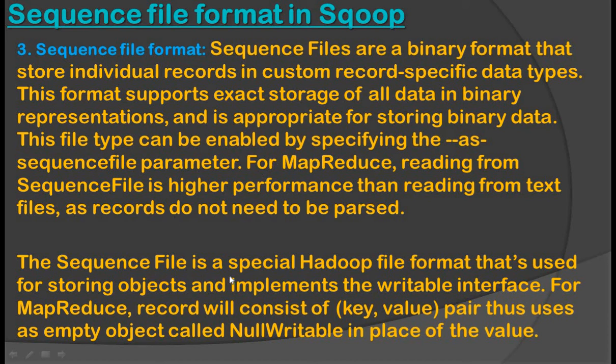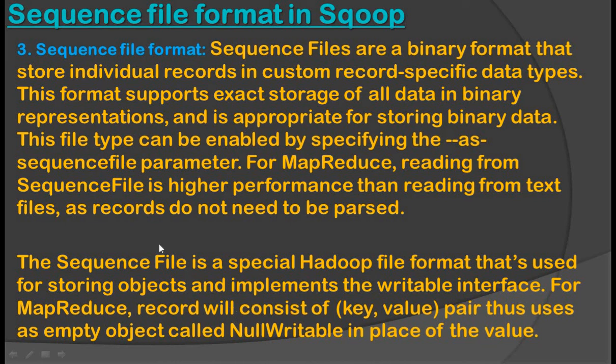The sequence file is a special Hadoop file format that is used for storing objects and implements the Writable interface. For MapReduce, a record consists of a key and value pair. Thus, Sqoop uses an empty object called NullWritable in place of the value. So these things we will see in the MapReduce sessions, how it works.